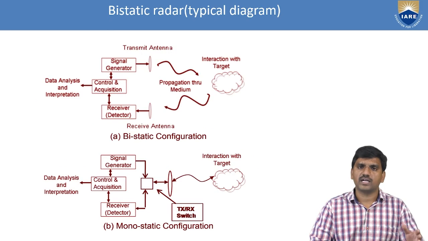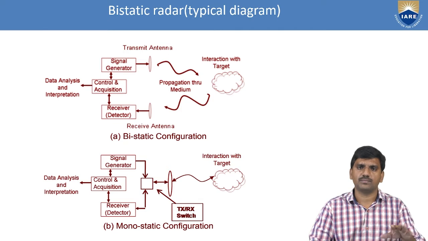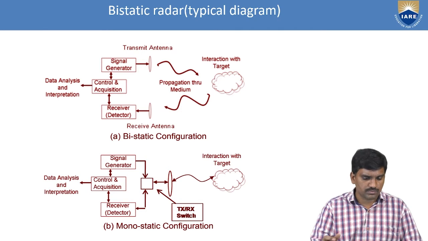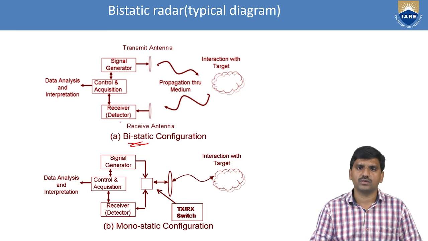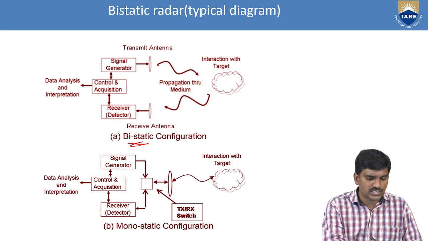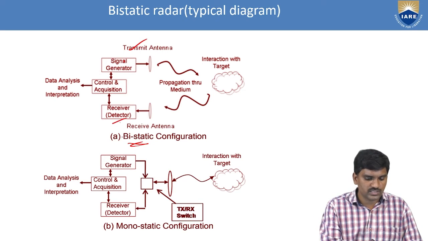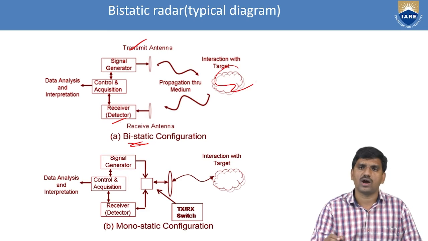Let's move on to the typical diagrams for monostatic radar and bistatic radar. Observing this, in bistatic configuration, the transmitter and receiver are separated by a distance. So this is the signal generator, transmitter antenna, this is the receiving antenna. This is propagation through the medium. So this is the object.